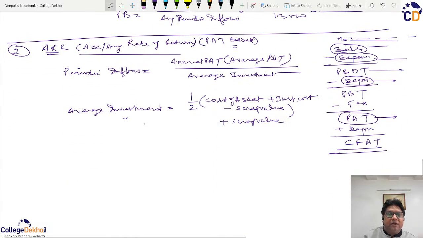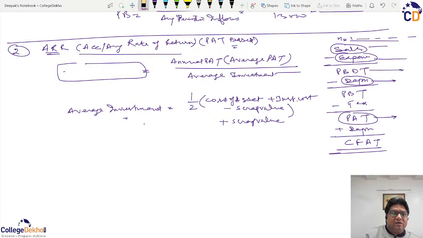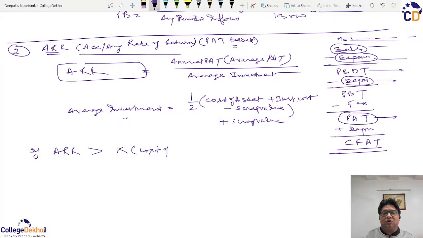So we calculate, I am removing this because we have already discussed it here, and the figure that comes will be known as ARR, that is accounting rate of return. So if it is a single project, then if this ARR is more than the K given in the question, K being the cost of capital, then the proposal should be accepted. And if there are two projects and they are being compared, then higher ARR is better.